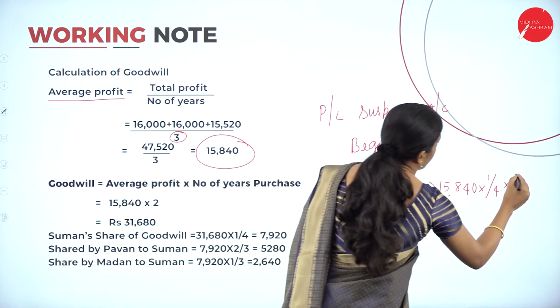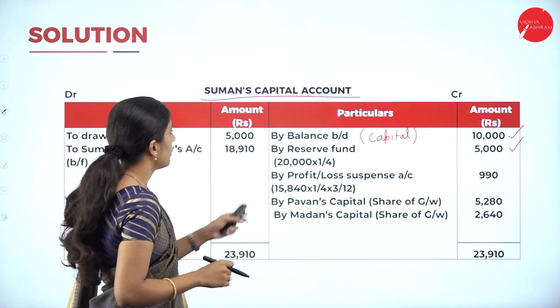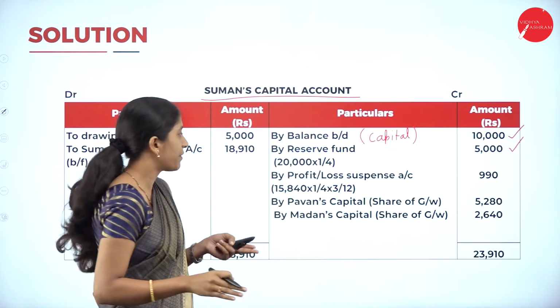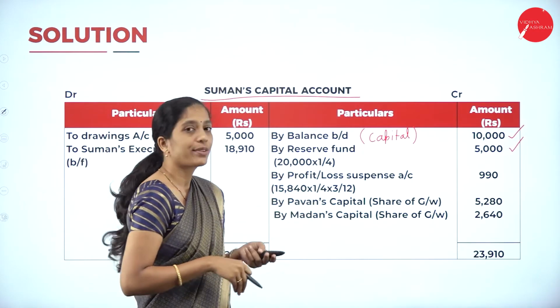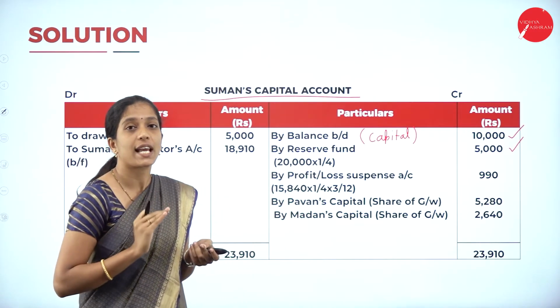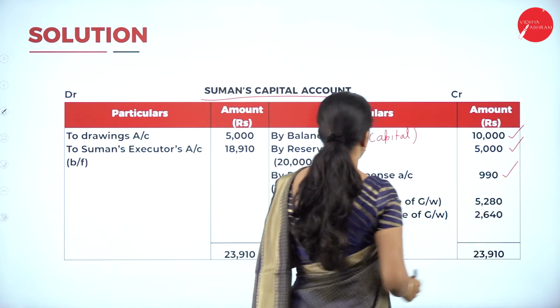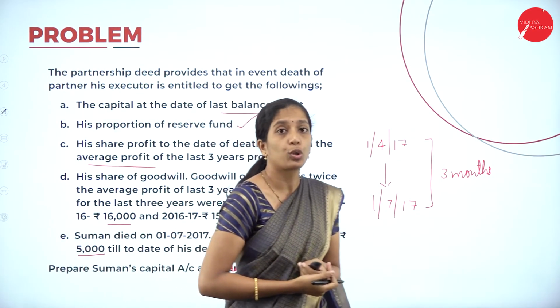Into 3 divided by 12. So by profit and loss account, 15,840 is the average profit, into 1 divided by 4, his share of profit, into 3 divided by 12 because he was there in the business for only 3 months. So we'll get 990.